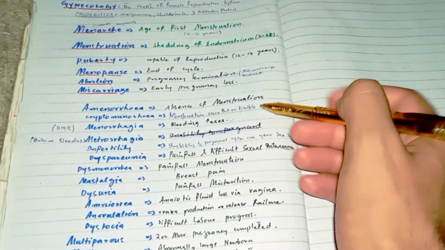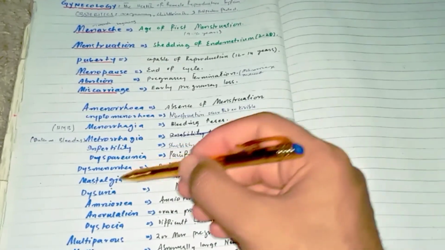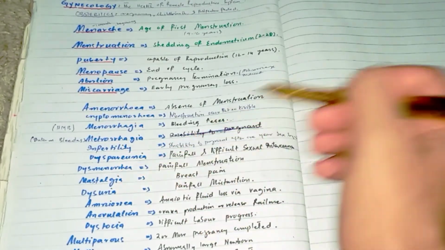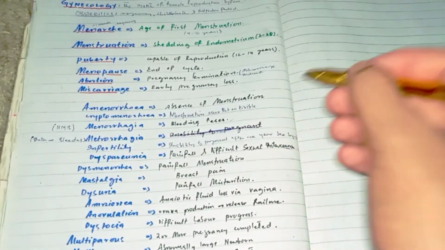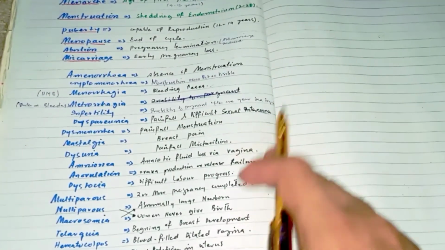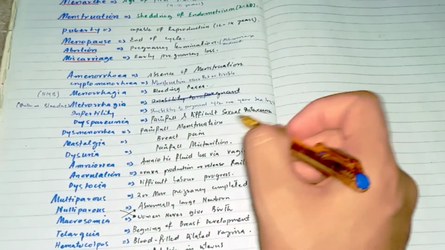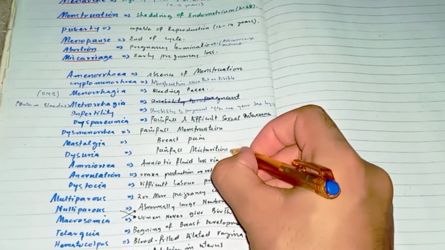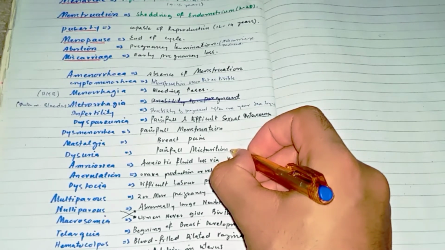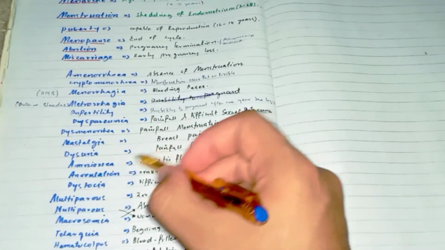The other is dysmenorrhea, which is painful menstruation, and mastalgia; mast means breast and algia means pain. It is breast pain. And dysuria is painful micturition. When there is pain with micturition, this condition is called dysuria.